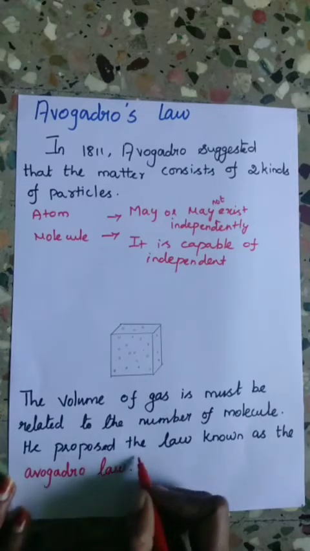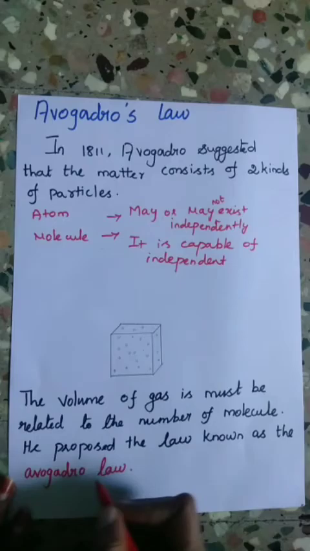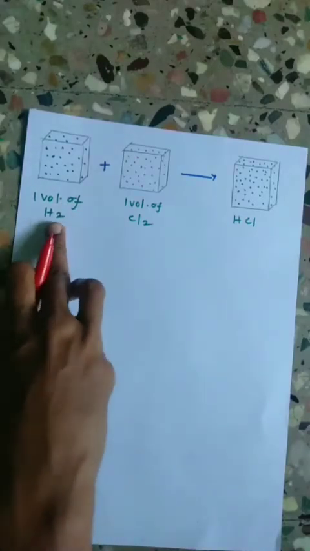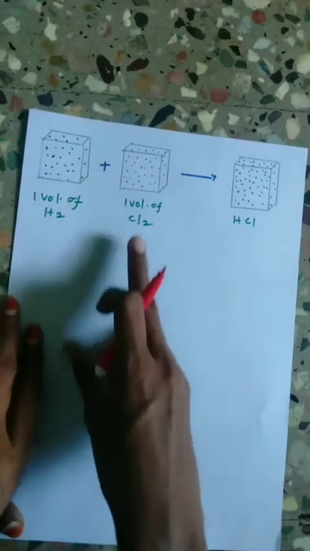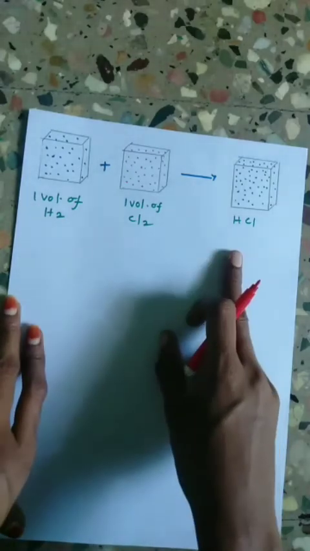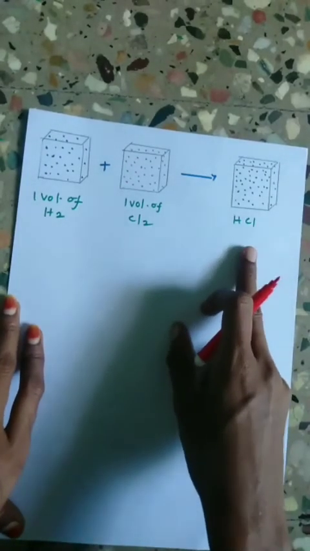So he proposed the law known as Avogadro's law, which states that under similar conditions, equal volumes of gases at the same temperature and pressure contain the same number of molecules. For example, one volume of hydrogen combined with one volume of chlorine reacts to give hydrogen chloride gas.